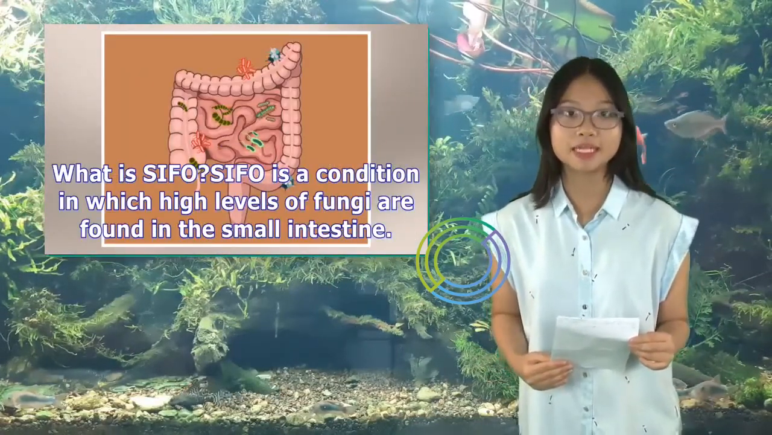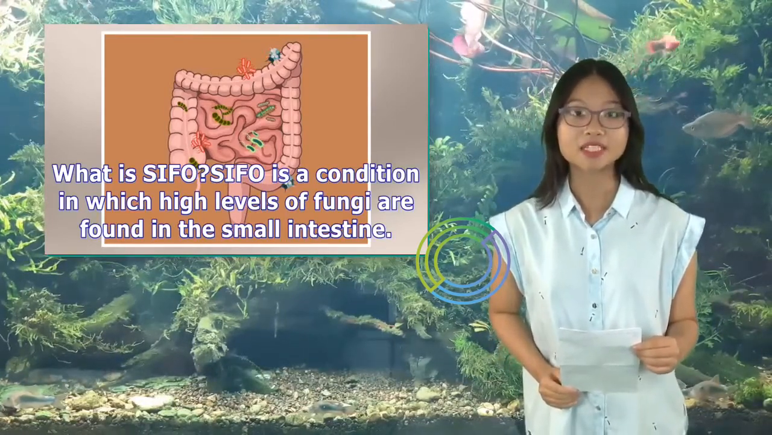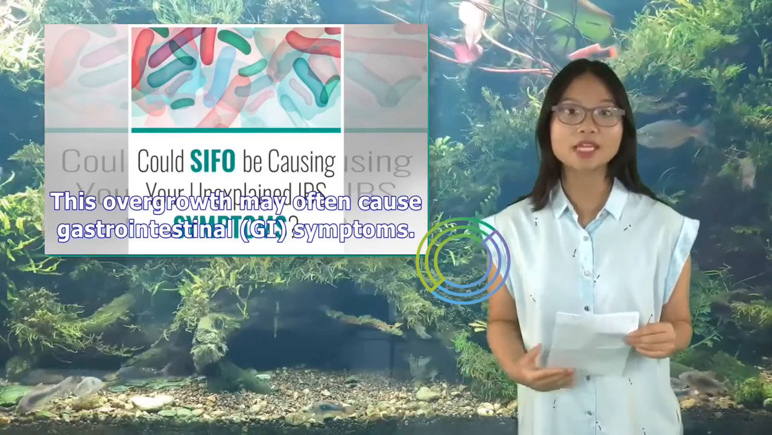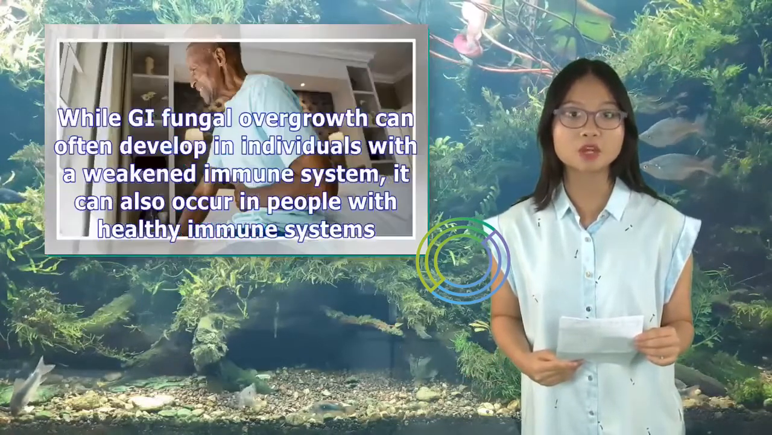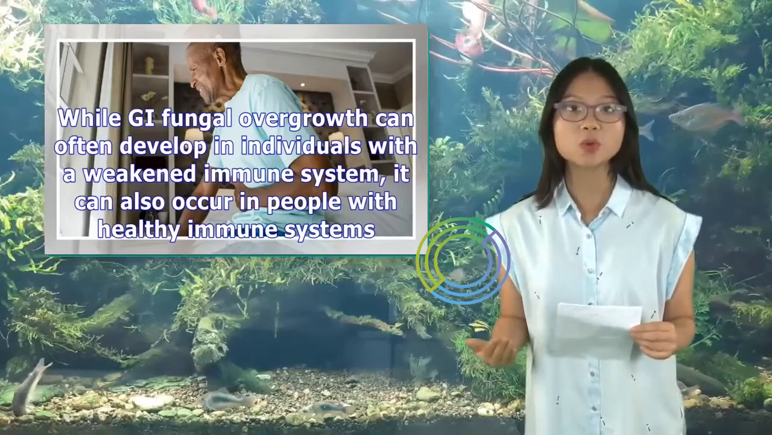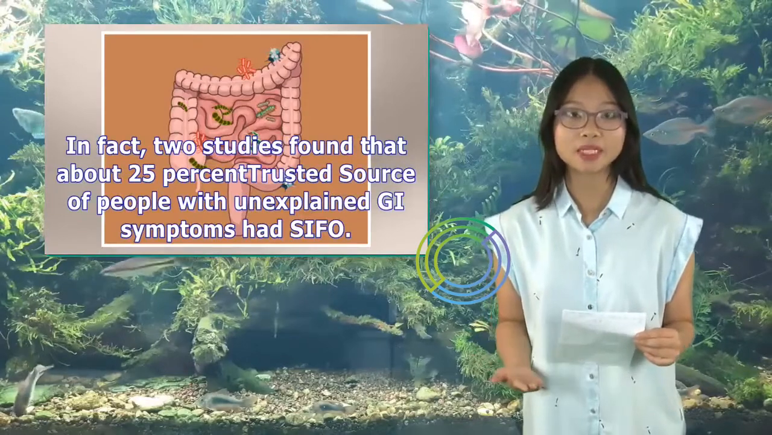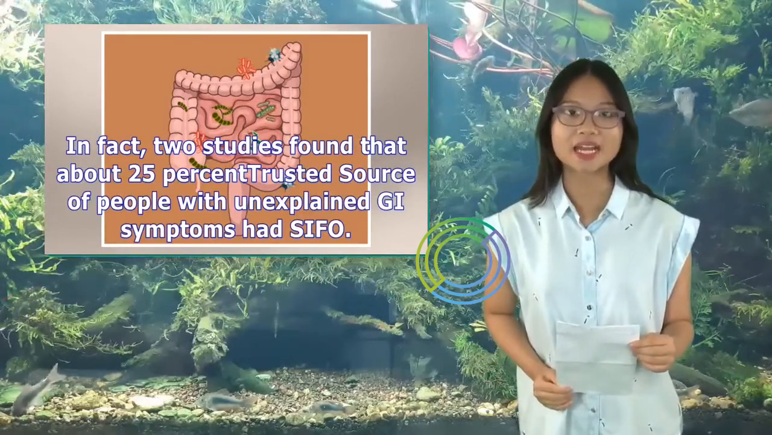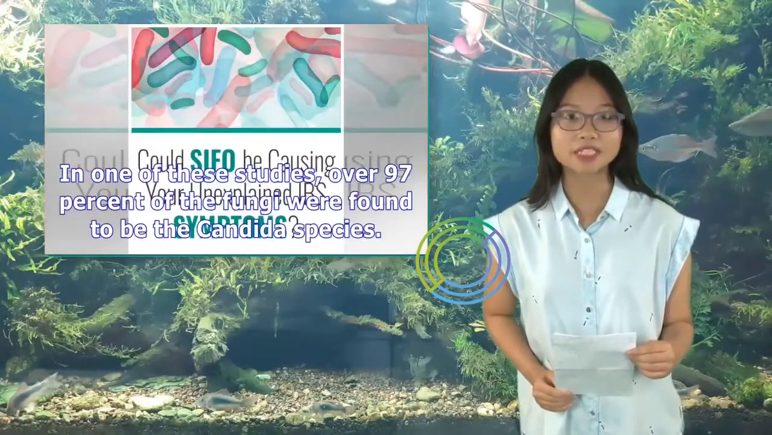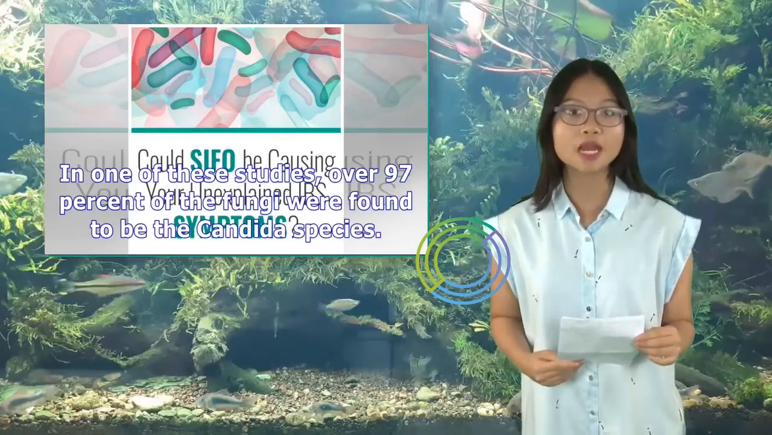What is SIFO? SIFO is a condition in which high levels of fungi are found in the small intestine. This overgrowth may often cause gastrointestinal, GI, symptoms. While GI fungal overgrowth can often develop in individuals with a weakened immune system, it can also occur in people with healthy immune systems. In fact, 2 studies found that about 25% of people with unexplained GI symptoms had SIFO. In one of these studies, over 97% of the fungi were found to be the Candida species.